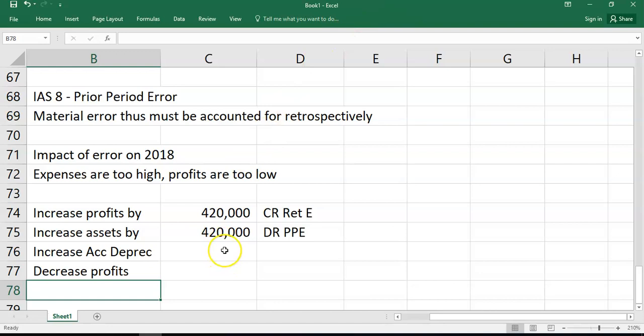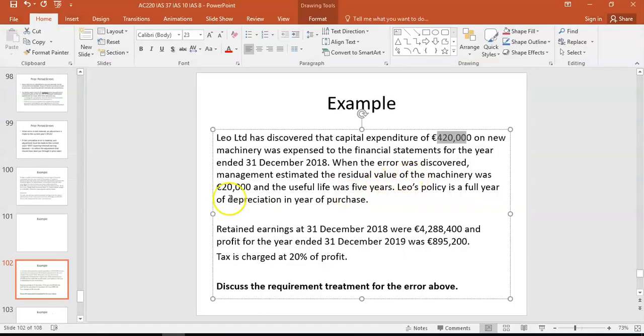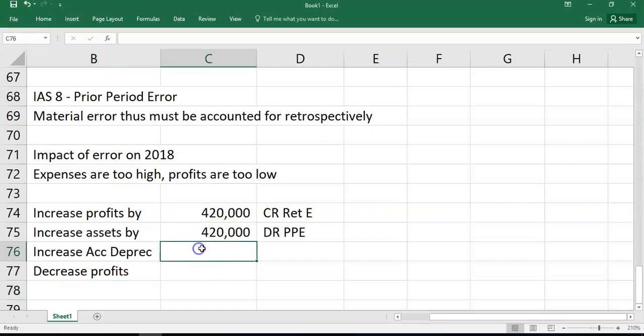So accumulated depreciation, in this case, what's the depreciation policy? 5 years, residual value 20. It's going to be 400, which is the 420 minus the 20, divided by 5, which is 80,000. Right. Now, the key thing to watch here is your accumulated depreciation goes up by 80. Your profits then go down by 80 because you're charging expenses.